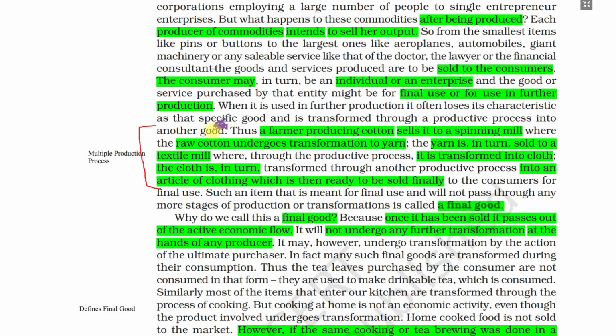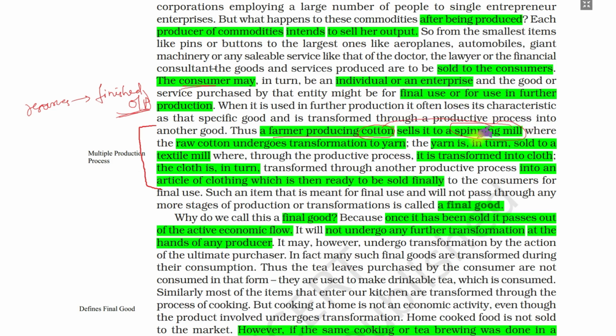Production means we are transforming the resources into a finished product, an output. This output can be just consumed by a consumer, just like we buy some fruits and vegetables that are produced by a farmer in his field. So sometimes we consume directly as consumers. Sometimes those products are fed into another industry. Just like here, a farmer produced cotton. Sometimes we buy it directly also, but most of the cotton they sell to spinning mills.